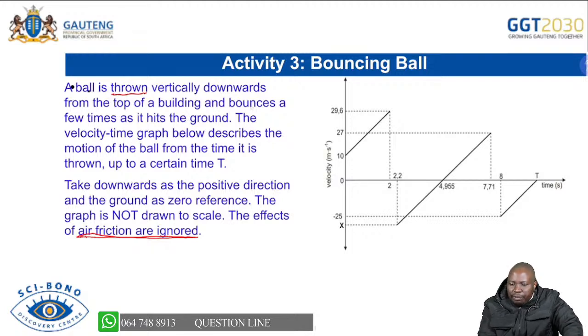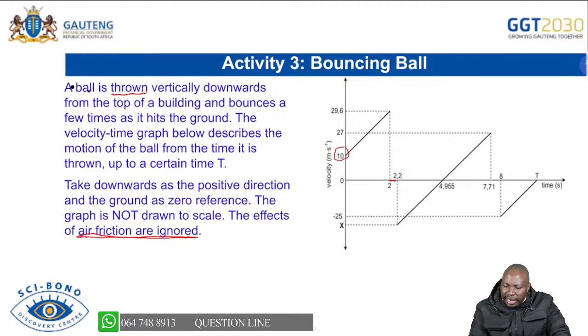Now, it is thrown from the top of a building and bounces, so you can see that if you look there, it's thrown. So the initial velocity was 10 meters per second. And it bounces. Immediately I told you that when it bounces, it is more likely to change direction. But after hitting the floor, after the bounce, it spent some time there not moving. You can see there between 2 and 2.2, so it has spent about 0.2 seconds on the ground.